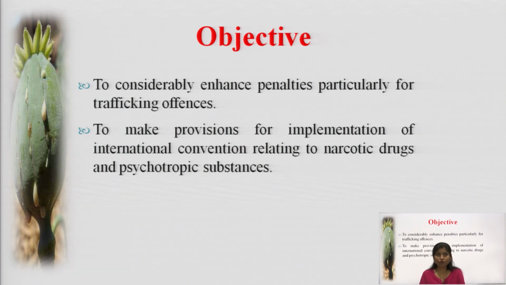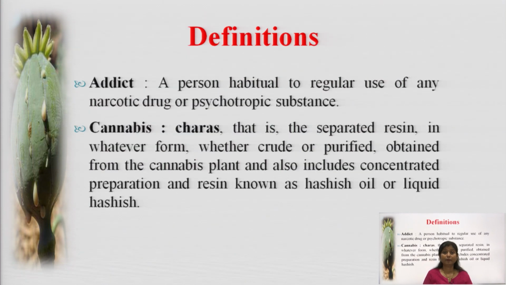To make provisions for implementation of international conventions relating to narcotic drugs and psychotropic substances. International conventions means that there are many laws which are regulated worldwide. So if there are one or two rules with respect to narcotics, then they have to be implemented in the international convention. That means if it is applicable for our country also, we will be including it in our act also. So that comes under international conventions. With this point, we have completed the part of objectives.